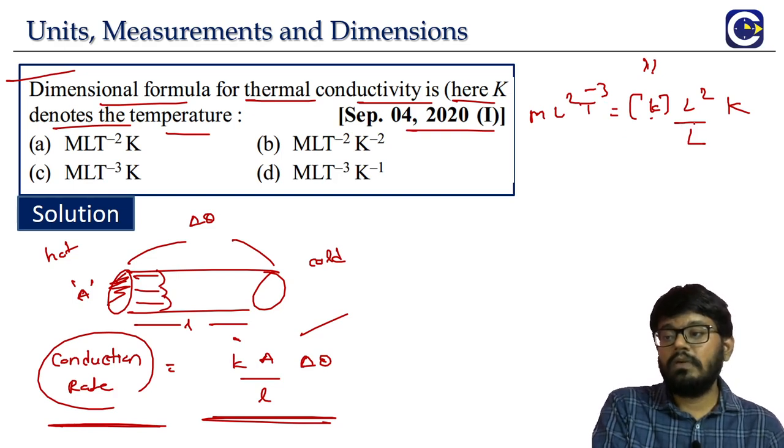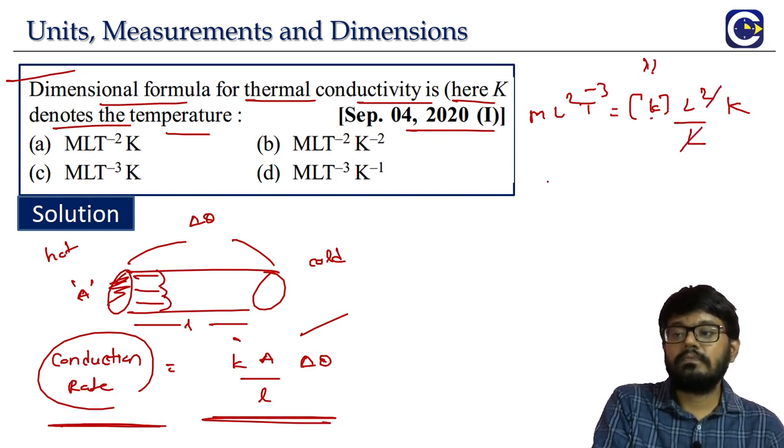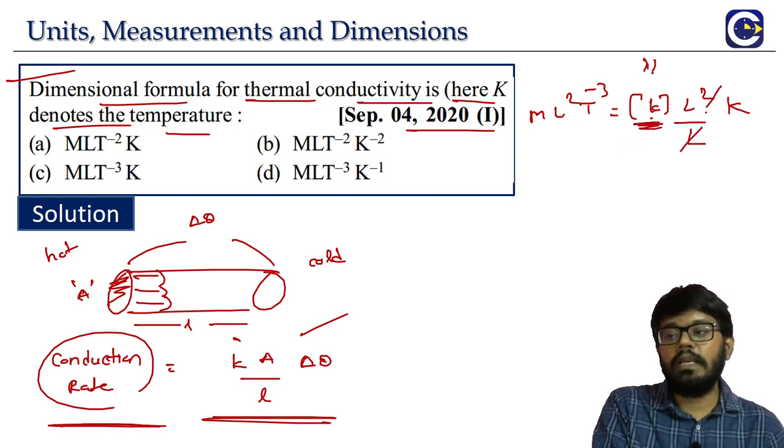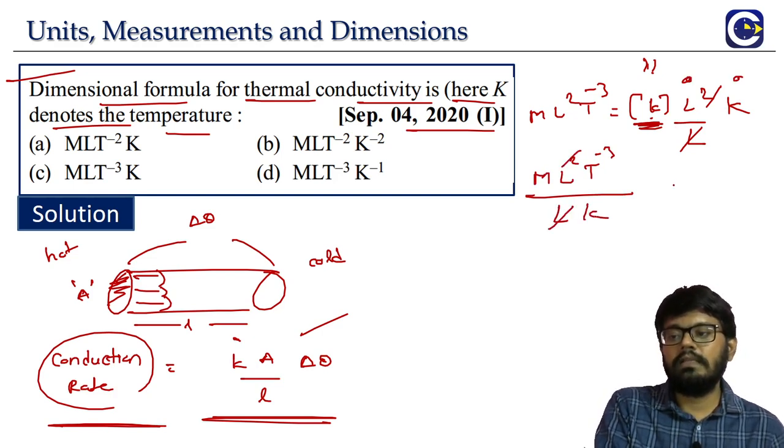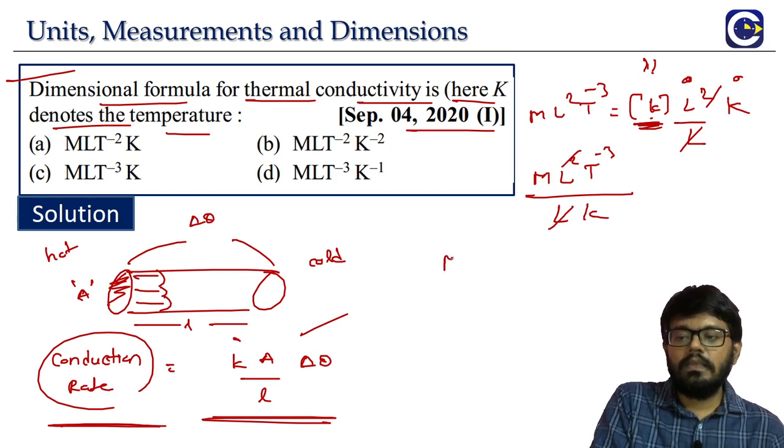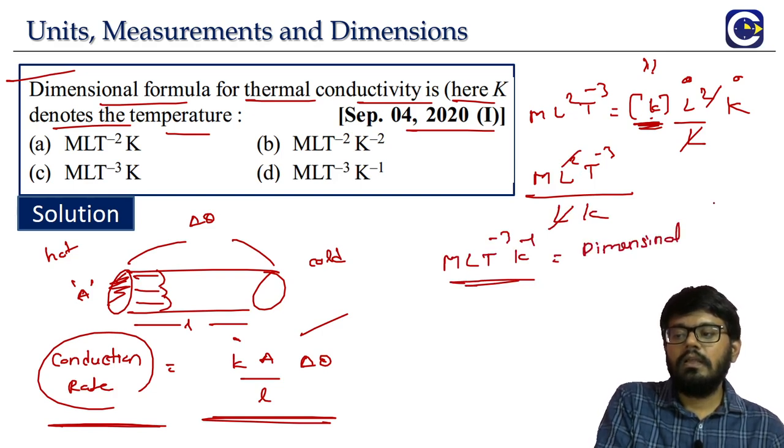So now we see what can happen. One L we can cancel. We want to know the thermal conductivity dimensional formula, so we will bring everything to the left side. So M L square T power minus 3 is there. From that side, the L as well as the K come to the denominator. One L we can cancel. So it is M L T power minus 3 K power minus 1. This is the dimensional formula for the thermal conductivity.